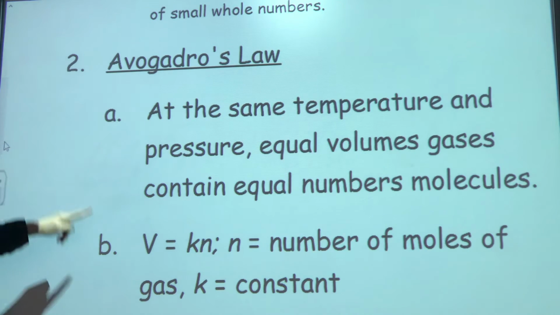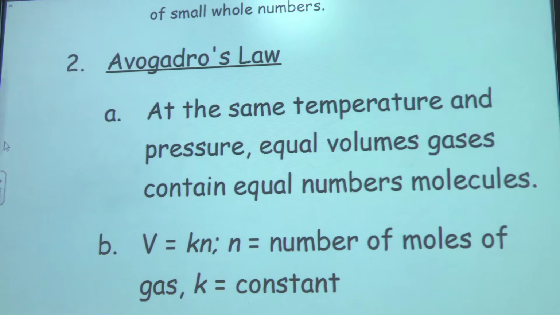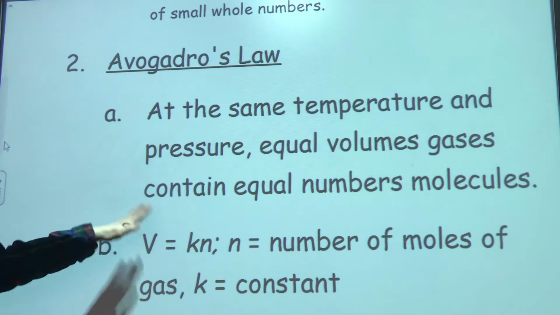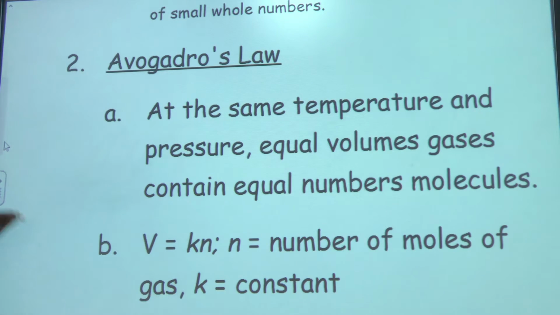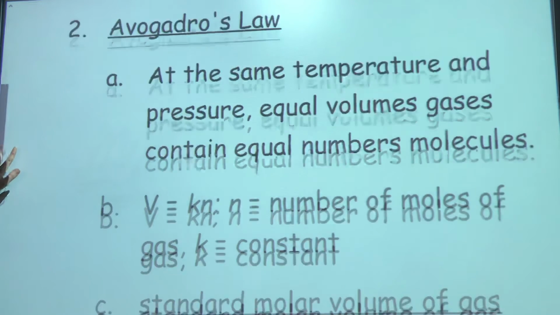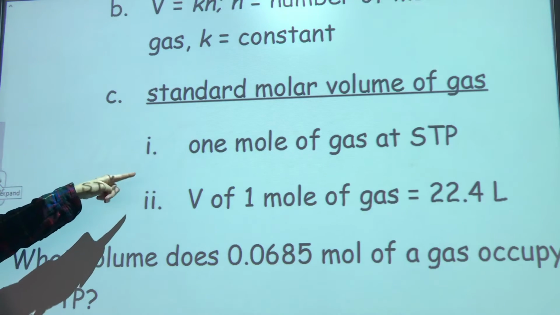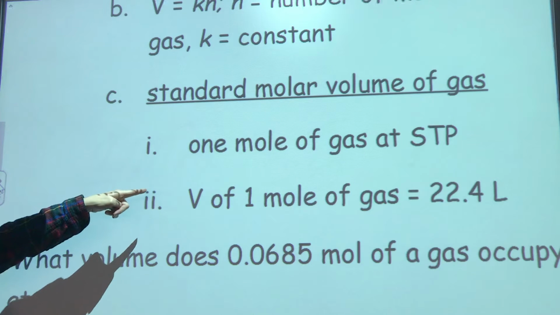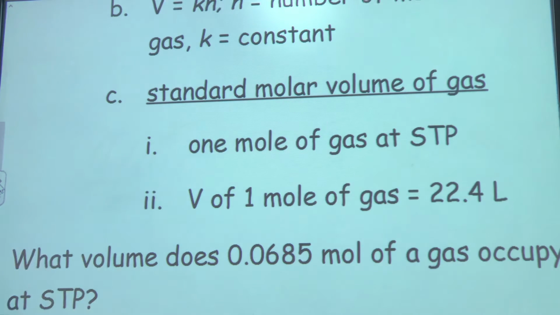So anyway, Avogadro's law said that the volume of gases is equal to a constant multiplied by the number of moles of the gas. We've talked about this before, that the standard molar volume of a gas means the volume of 1 mole of gas at standard temperature and pressure.